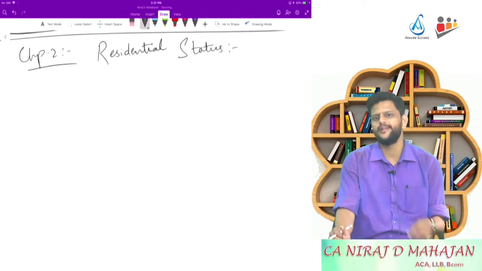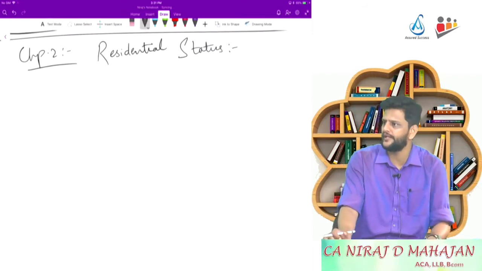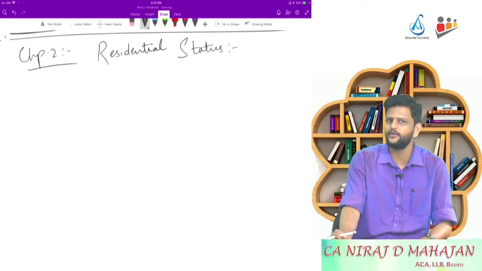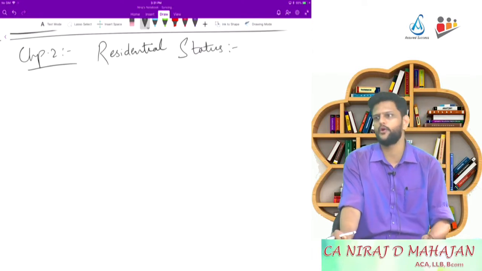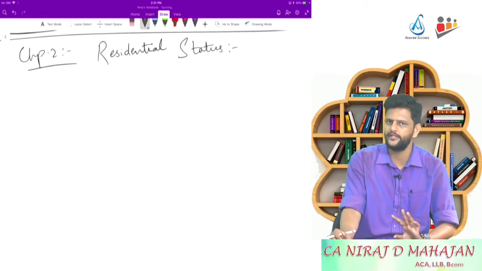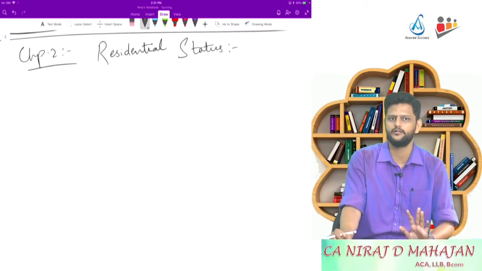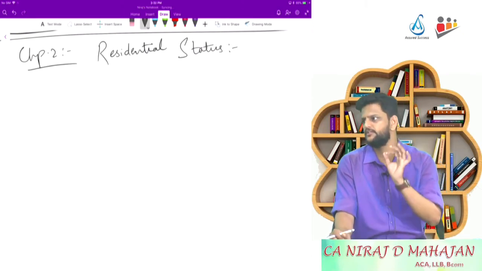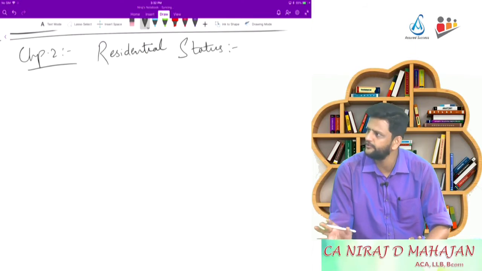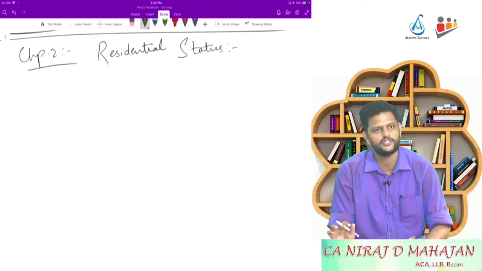In income tax, in the first chapter we saw tax rates. The tax rates depended on resident or non-resident. Were we talking about citizens of India and non-citizens of India? No. So we are completely not concerned with citizenship. Samjha ke nahi samjha? We are not concerned with citizenship. We are concerned with residential status.